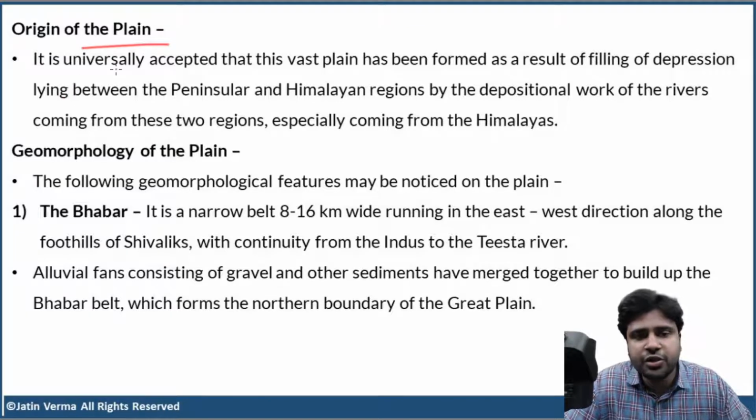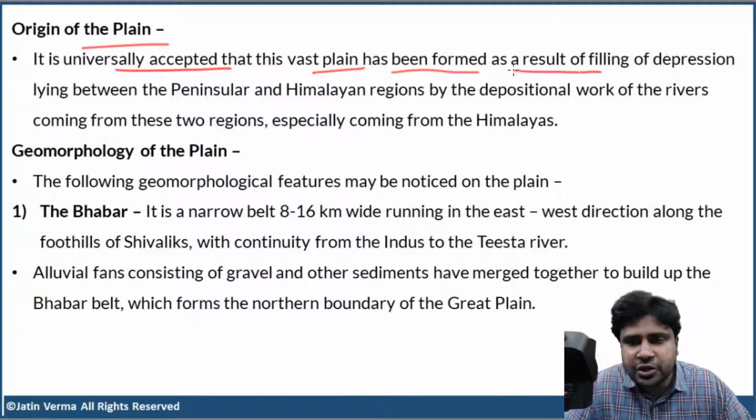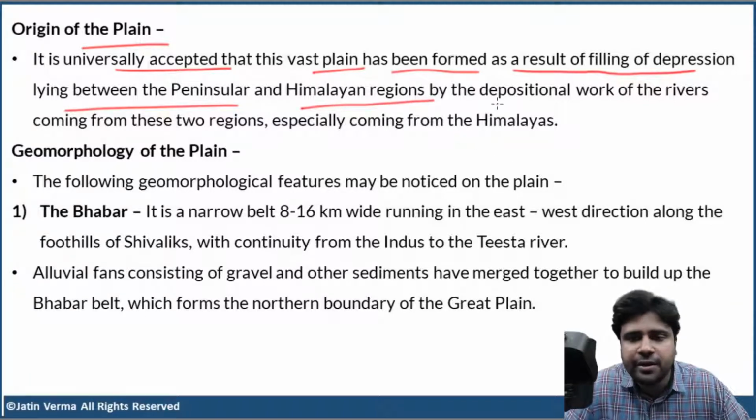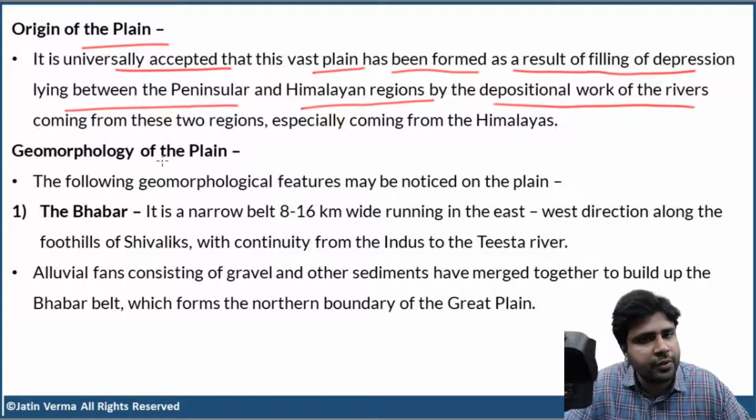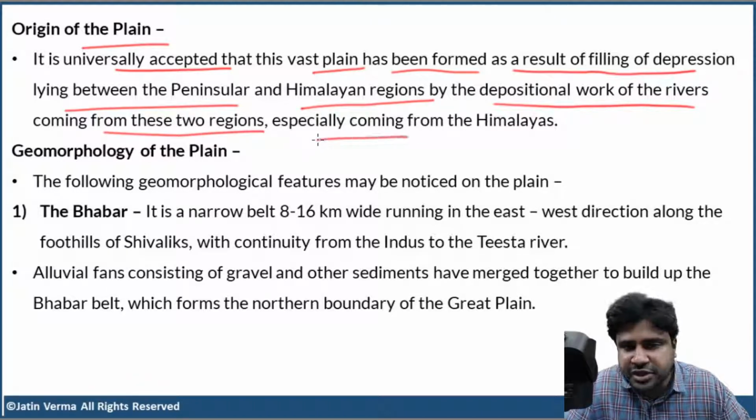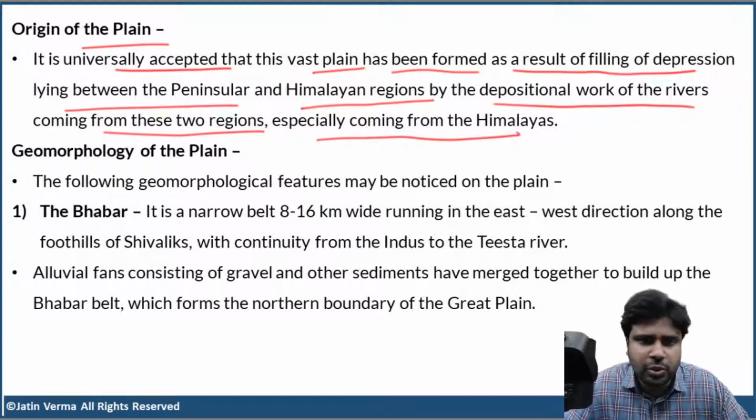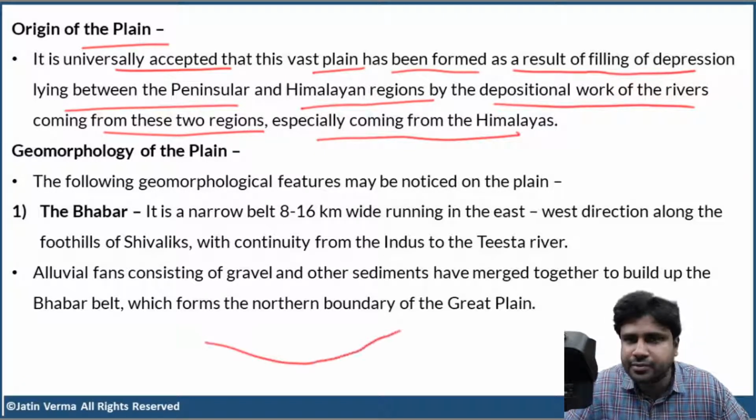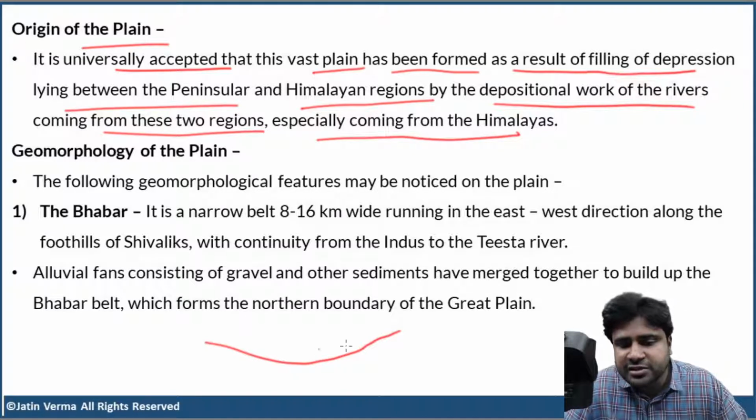So, it is universally accepted that this vast plain has been formed as a result of filling of depression lying between the peninsular and the Himalayan regions by the depositional work of rivers coming from these two regions, especially coming from the Himalayas. So, very simple. There used to be a vast depression. Okay. And this depression formed due to tectonic activity.